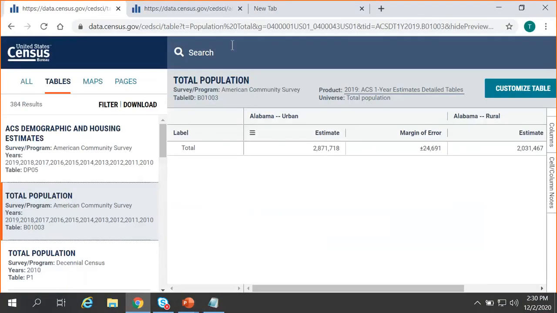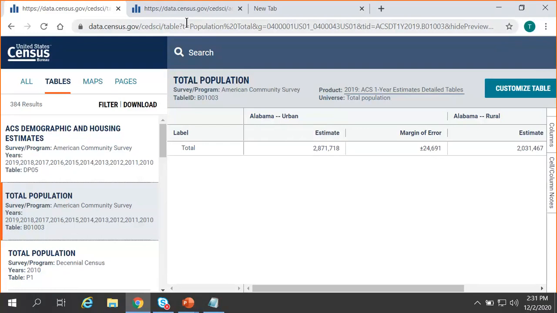And actually, I want to show on the live site still the URL that's associated with this particular geography. So we chose Alabama as a starting point. There was quite a bit of scrolling to get where we needed to go. If you wanted to access information for another state, Georgia, Texas, you may have to do a lot more scrolling to get where it is that you're looking for.